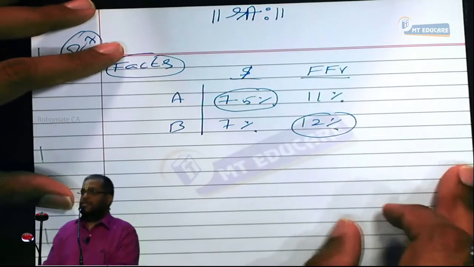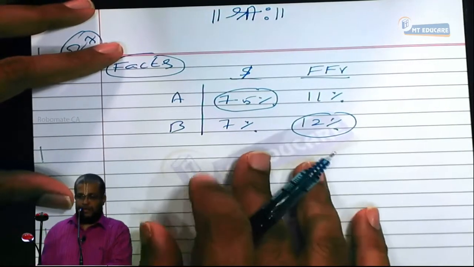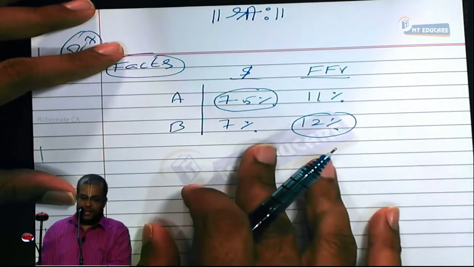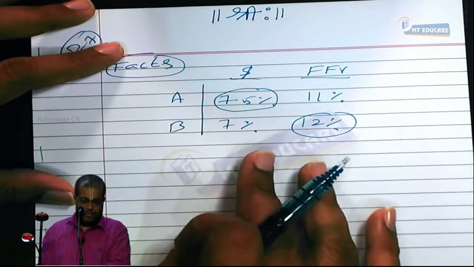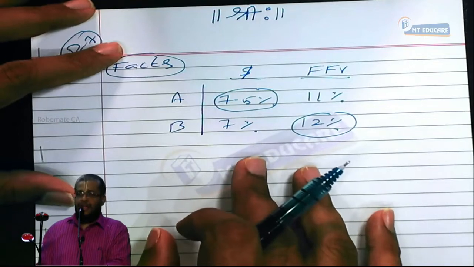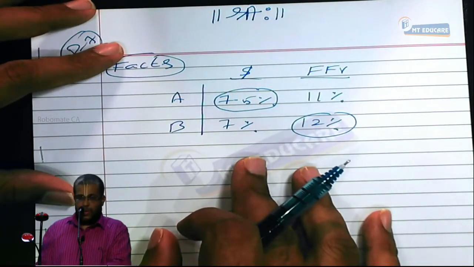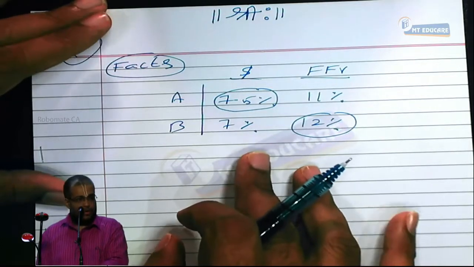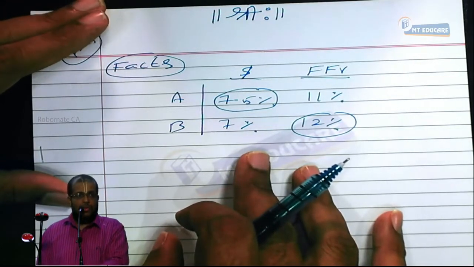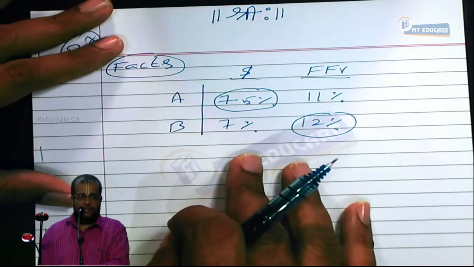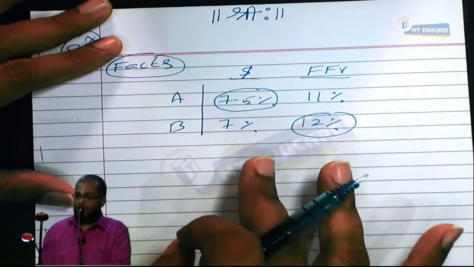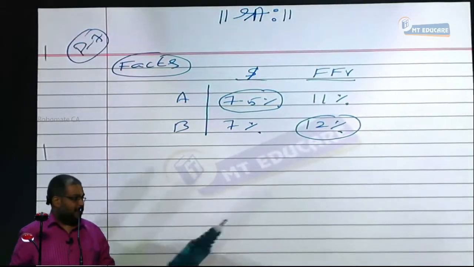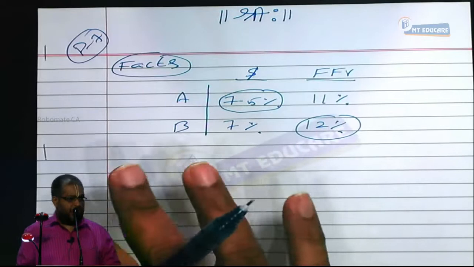And when B borrows in dollar, it can save 0.5%. And together they can save 1% plus 0.5%, which is equal to 1.5%.